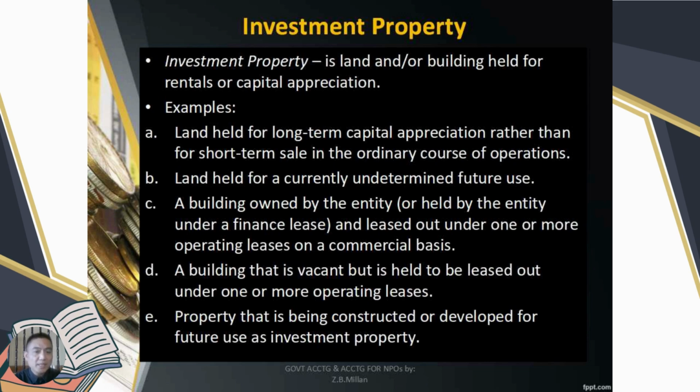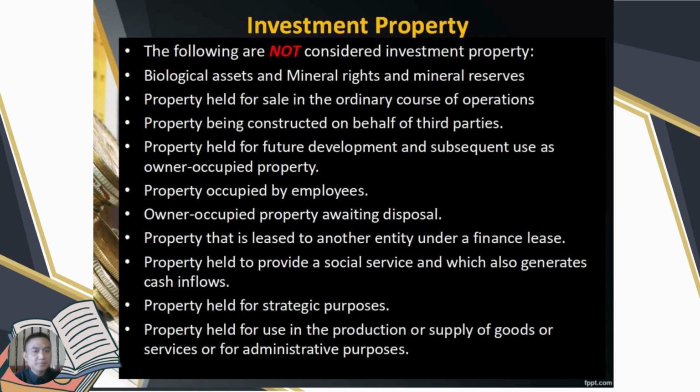A building owned by the entity and leased under one or more operating leases on a commercial basis. D, a building that is vacant but is held to be leased out under one or more operating leases. Letter E, property that is being constructed or developed for future use as an investment property.